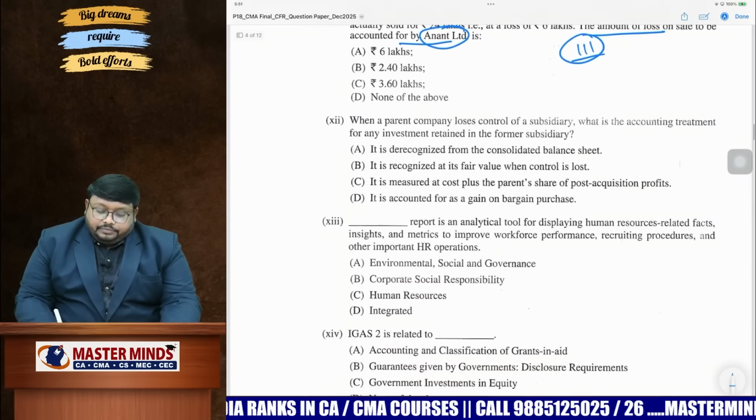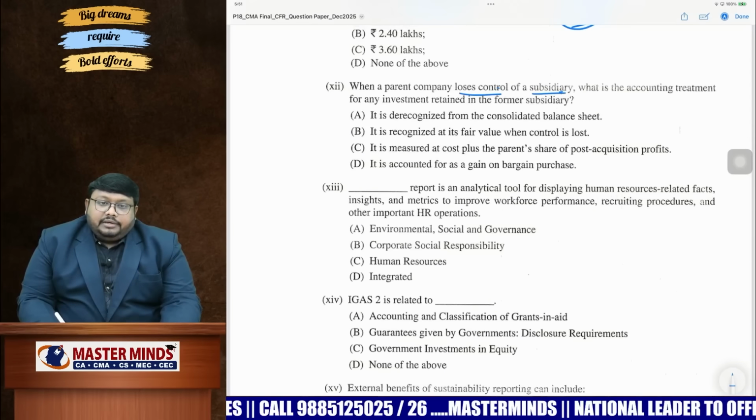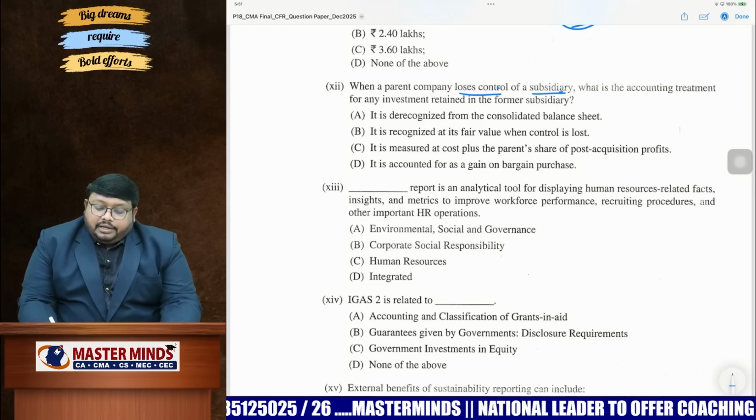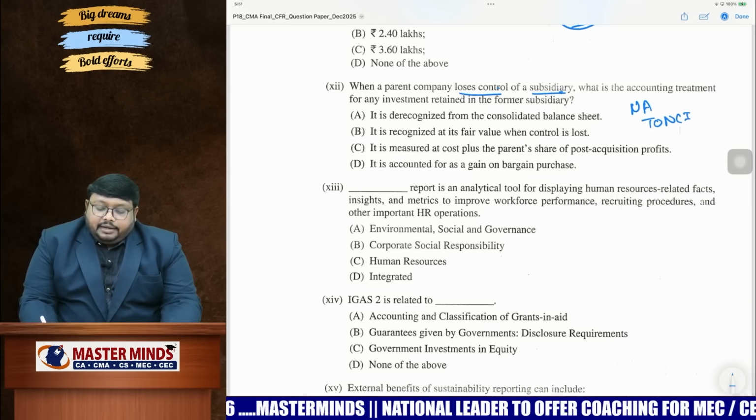So next one is also a direct theory question. They're asking here, parent company loses control of subsidiary. What is the accounting treatment? So what we are doing here, initially when we recognized control, when you're having the control, you recognized entry net assets account debtor to NCI account.